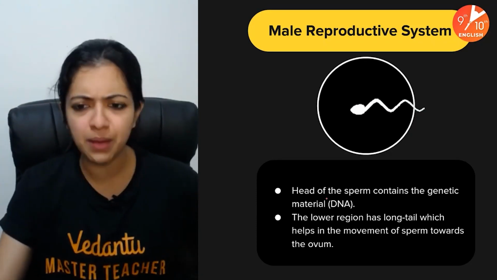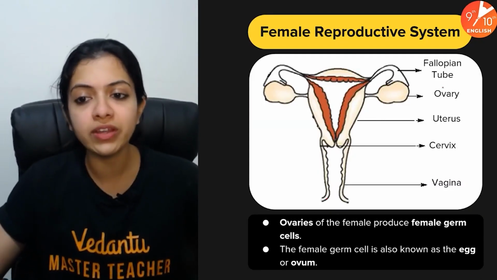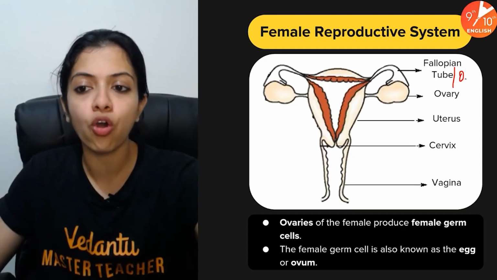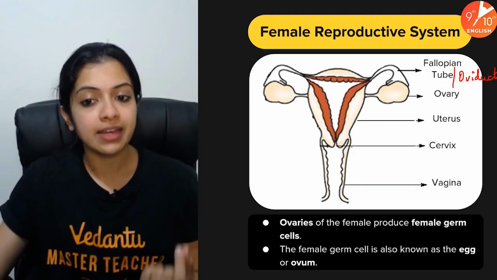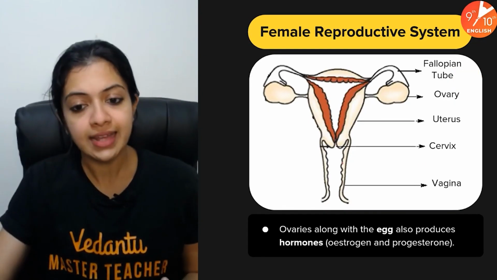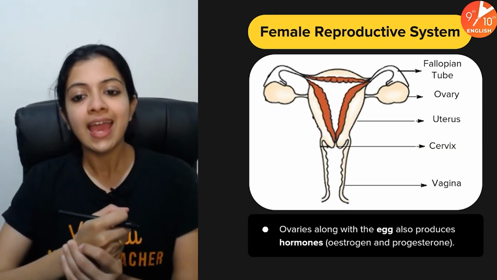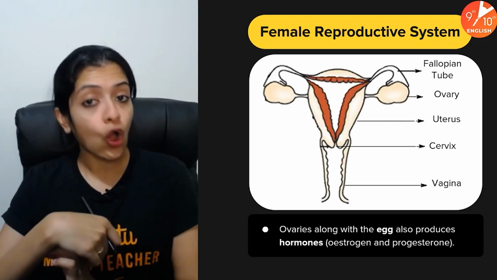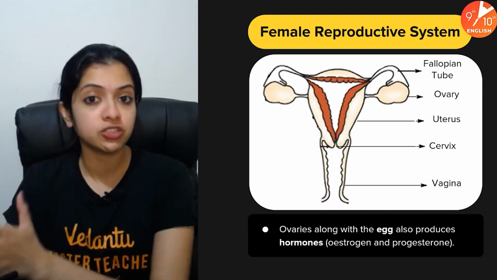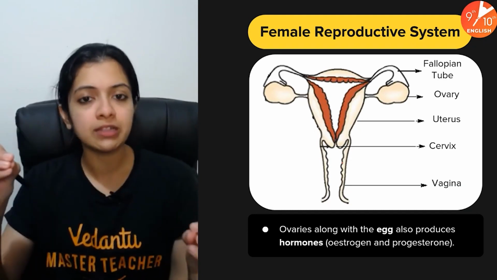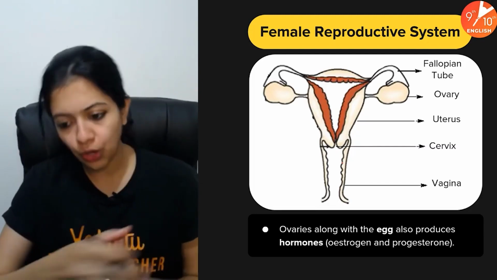Now, the sperm structure is here just for your reference. And the female reproductive system, starting with the ovaries, followed by the fallopian tube or the oviduct, where fertilization happens, followed by uterus, cervix, and vagina. The ovaries produce the female gamete, ovum, or the eggs, and they also produce the female hormones, estrogen and progesterone. So basically, testosterone, estrogen, progesterone are what are responsible for the secondary sexual characters in human males and females, respectively.